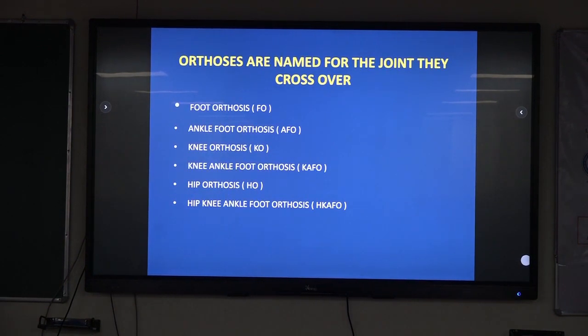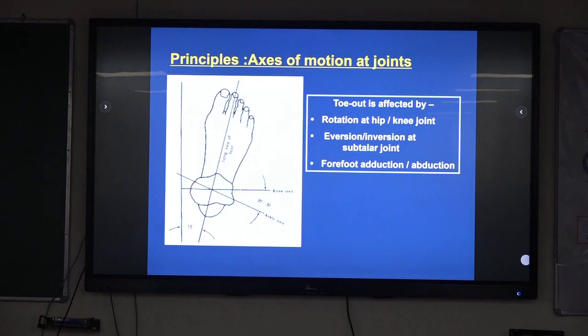Orthoses are named for the joints they span. Foot orthoses are there, ankle foot orthoses, knee orthoses, knee ankle foot orthoses, then hip orthoses, and hip knee ankle foot orthoses, and there are many more. So you can have a full lecture on each of these, but I will try to cover all in one lecture.